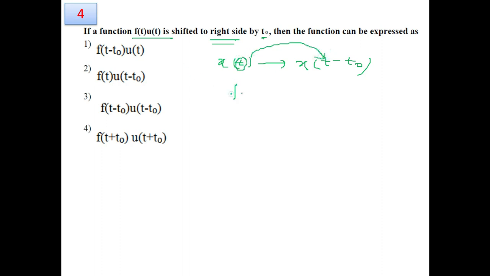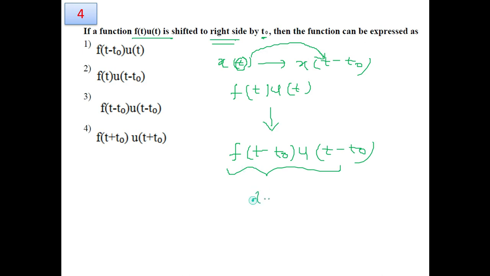So for the given signal, which is starting from t equals 0 to infinity, if it is to be shifted towards the right, we will obtain the new signal as f of (t minus t naught) u of (t minus t naught), and its limit will be from t naught towards infinity, whereas this signal is existing from 0 to infinity. So from the given options, option number 3 is the correct answer for question number 4.